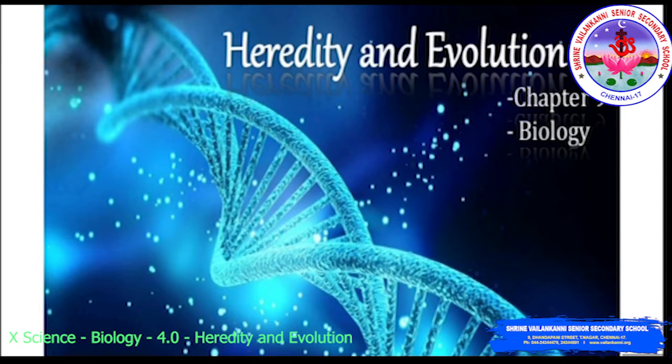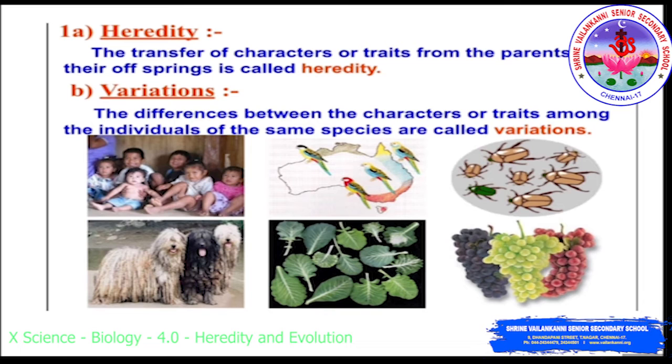We're going to discuss briefly heredity and variations. Heredity: the transfer of character or trait from the parent to the offspring is called heredity. So the transfer of characters from one generation to another generation is called heredity. Variation: the difference between the characters or traits among individuals of the same species is called variation.